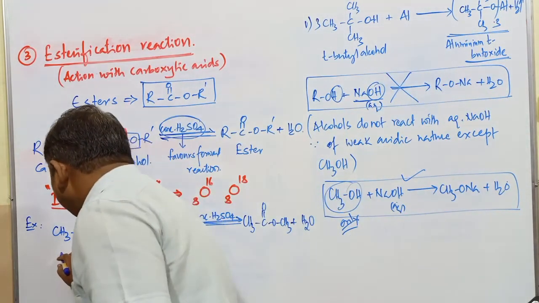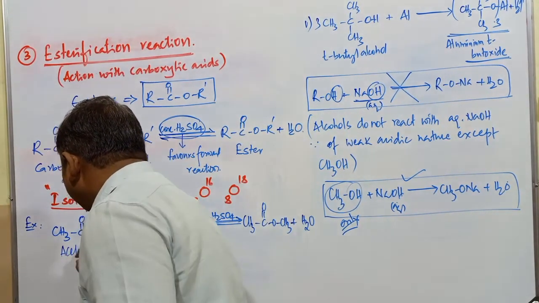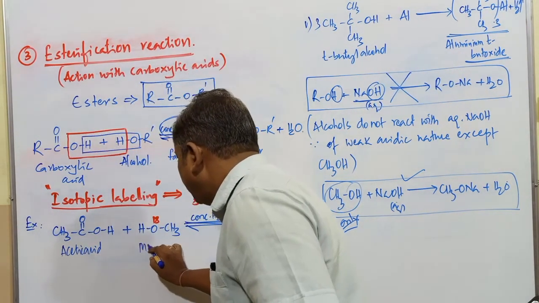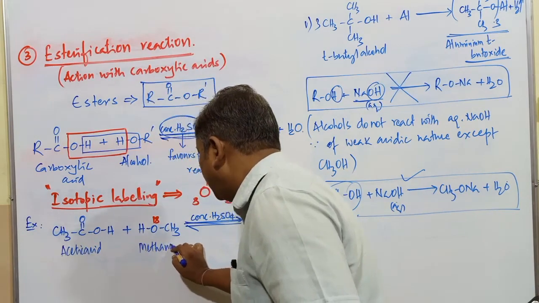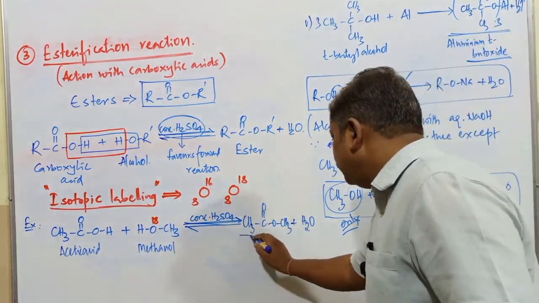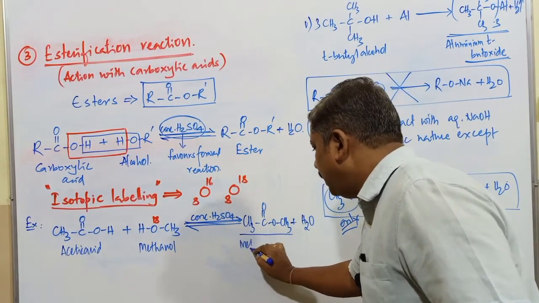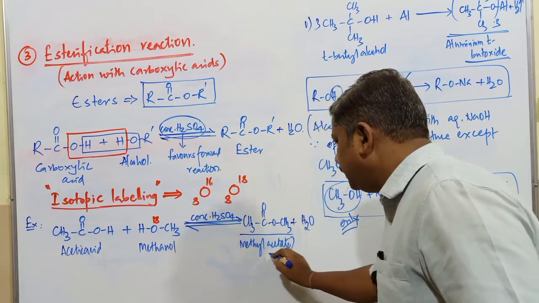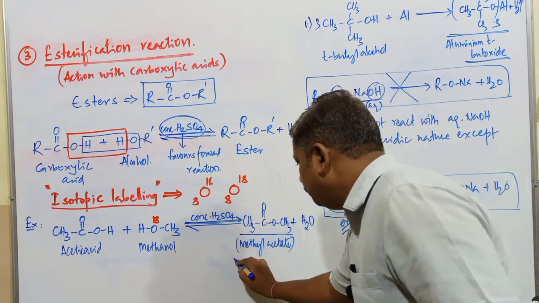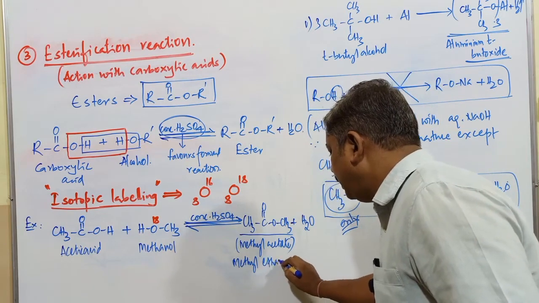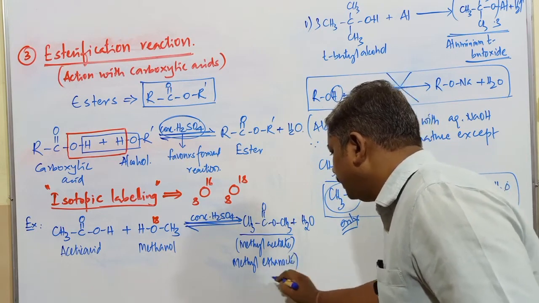This is commonly known as acetic acid, students, acetic acid. This is known as methanol, methyl alcohol commonly. And this is called the methyl acetate compound. Common name is methyl acetate. What is the IUPAC name? Methyl ethanoate compound.